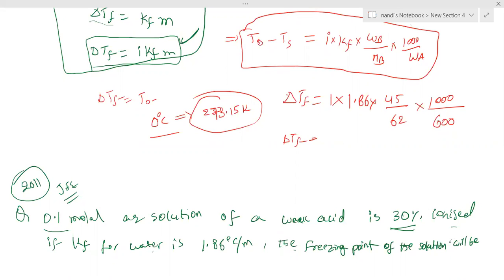0.1 molar aqueous solution of a weak acid is 30% ionized. A weak acid is 30% ionized. If Kf for water is 1.86 degrees centigrade per molality, that is M means molality, the freezing point of the solution will be? Take that the weak acid is a monobasic acid, like acetic acid, that will give 2 ions, N equal to 2. Monobasic acid, you can keep in mind.